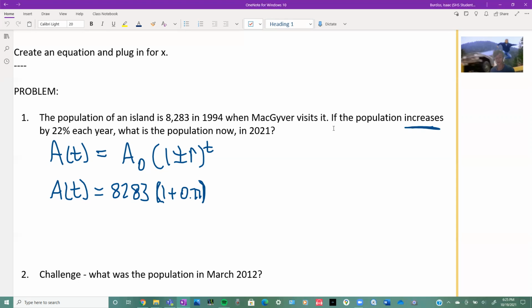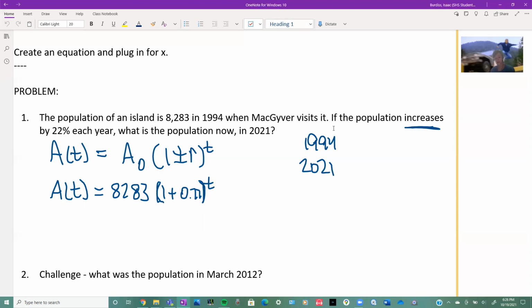T, we have T. Now, what we're being asked is what is the population in 2021? So we are given the input. We have 2 years, 1994 and 2021, and T is our years because it says it increases each year. Whatever the population turns out to be is our output, A of T. So we need to find A of T for a certain value of T. What value?